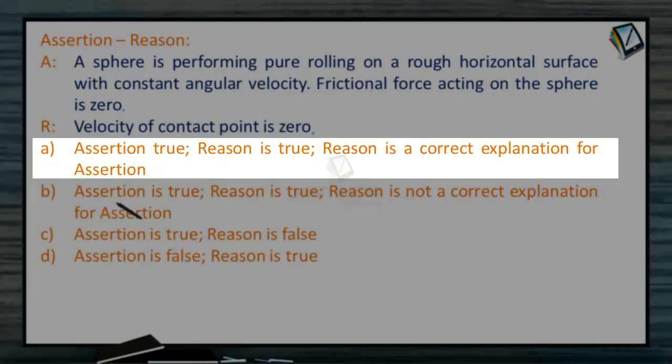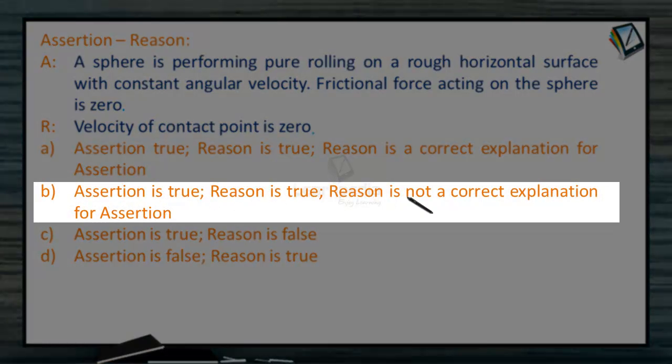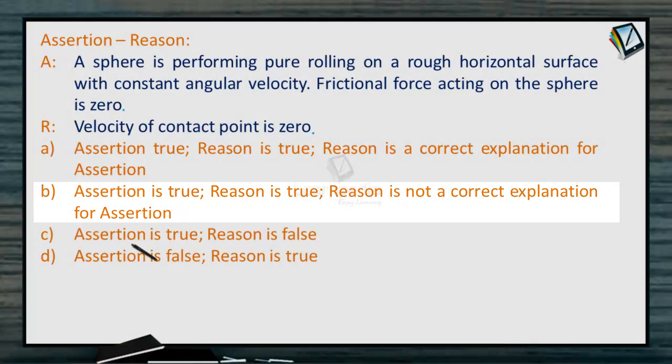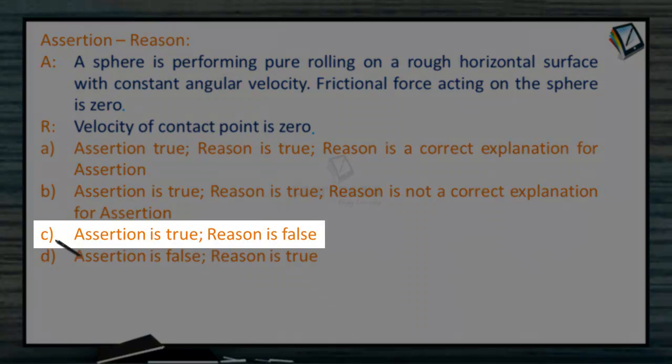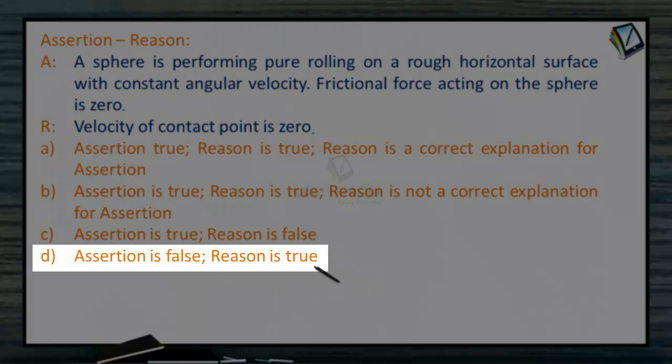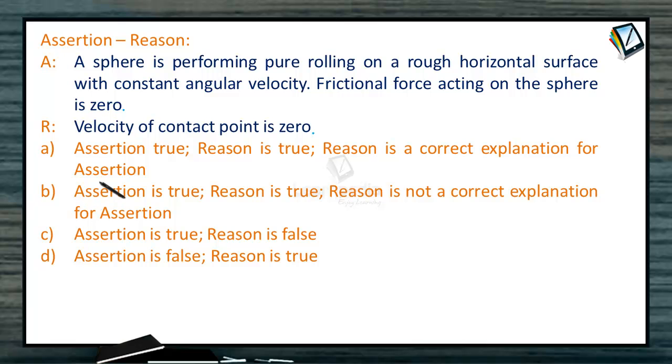Take option A. Assertion true, reason is not correct explanation for assertion. Option B. Assertion is true, reason is false. Option C. Assertion is false, reason is true. Take option D. So first assertion, let us go through very carefully.